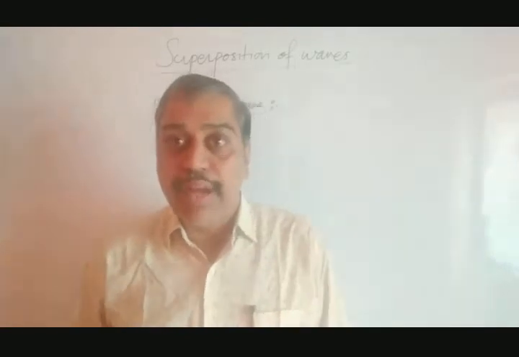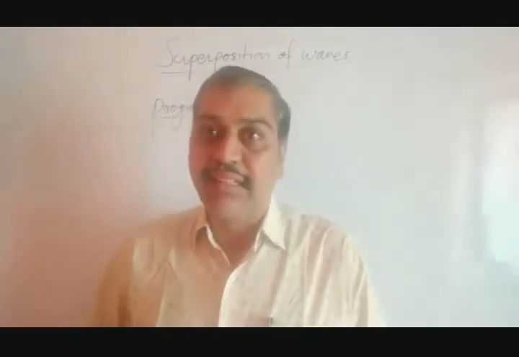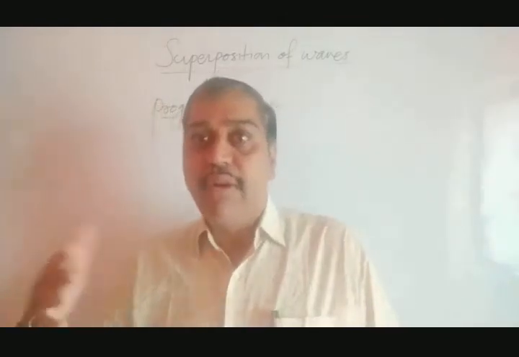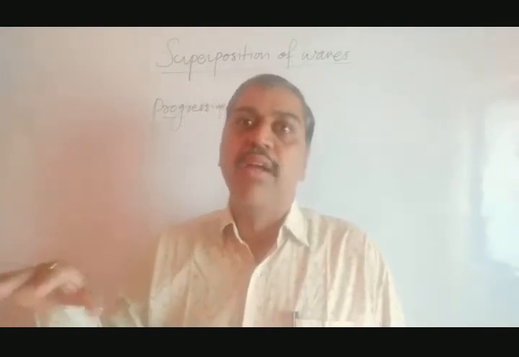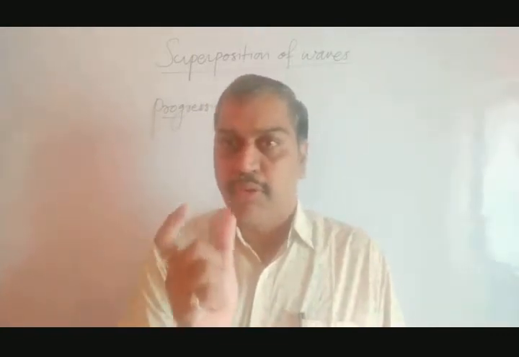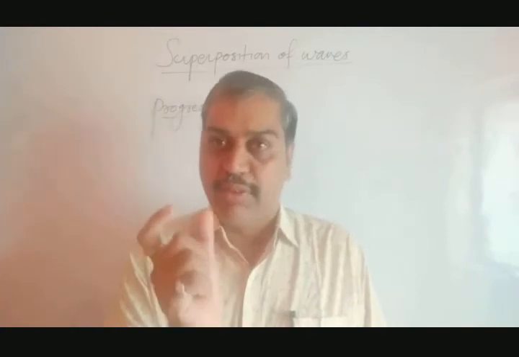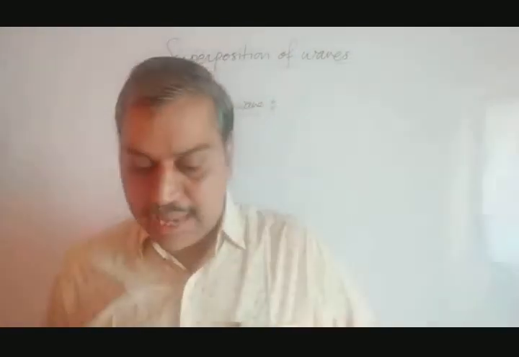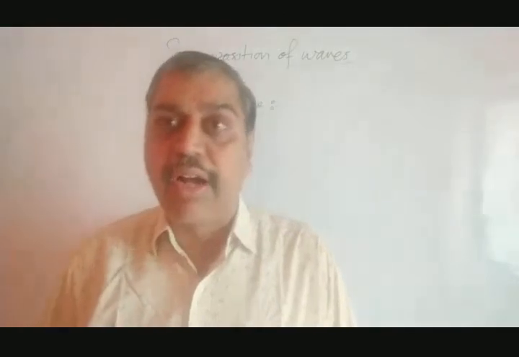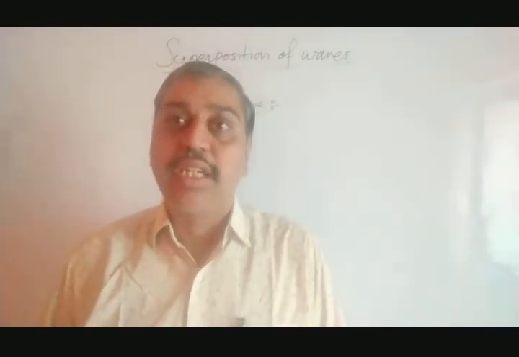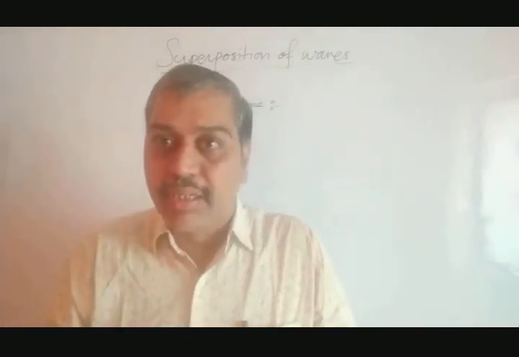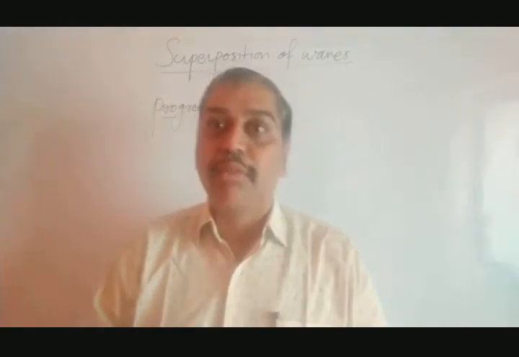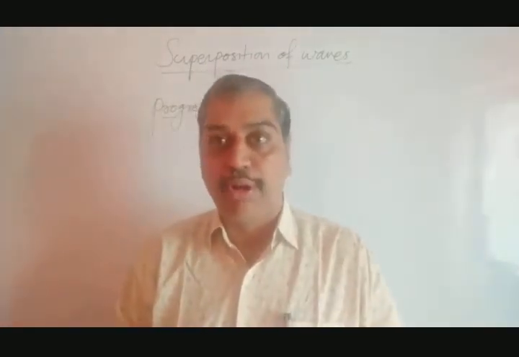Actually, when the wave moves, the particles remain where they are; they just move up and down, and the wave gets transferred. The up and down motion of one particle due to its neighbor transfers the energy from the source, where we put the stone, to the edges. They call this a disturbance. Initially the water is still and plain. When we drop a stone, we disturb it, and through the disturbance, energy gets transferred from one point to another.